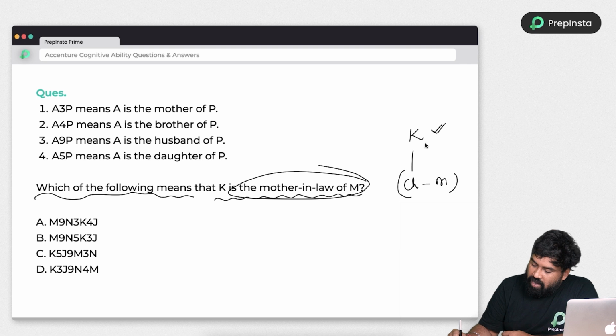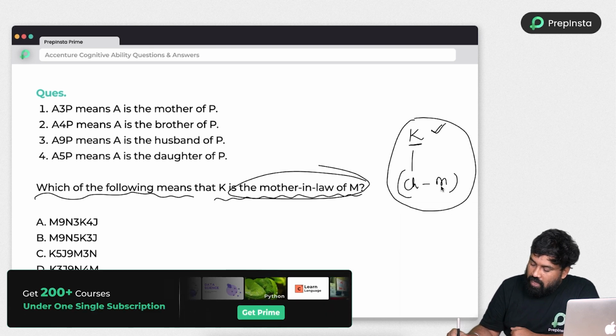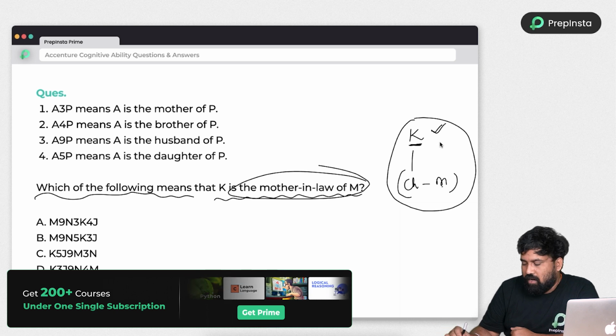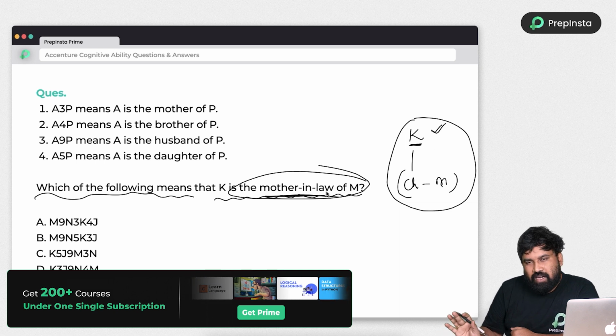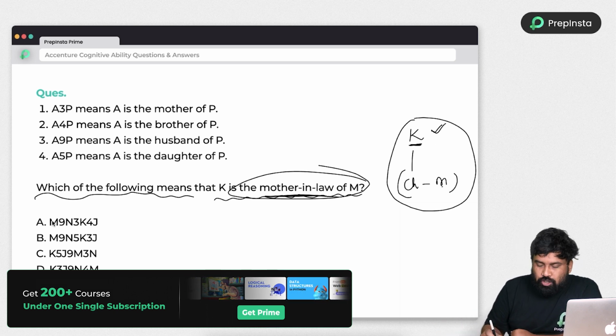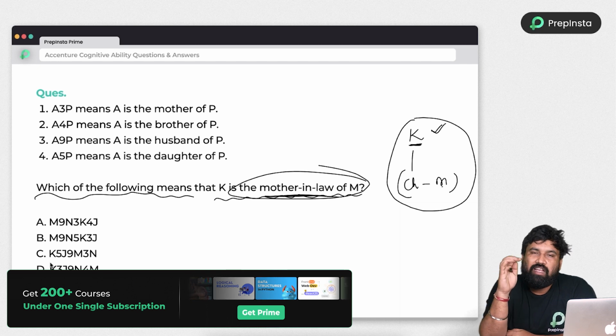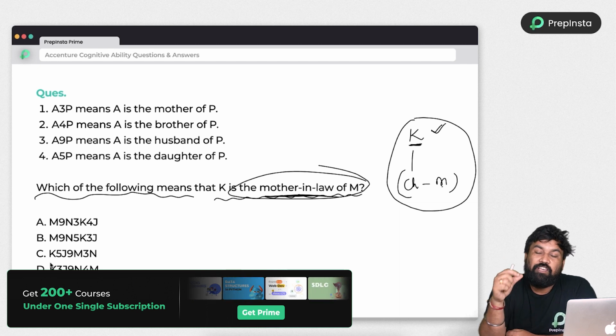Then K will be called mother-in-law or father-in-law. So mother-in-law means K must be female gender. So this is how it needs to be. M is married to the children of K and K is a female member. Then only we will say mother-in-law, right? K's gender is female. So which option I will choose is nothing but the option in which K is female.